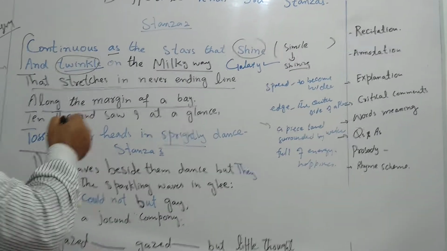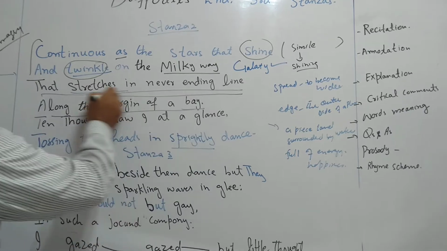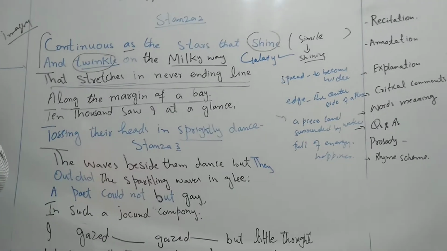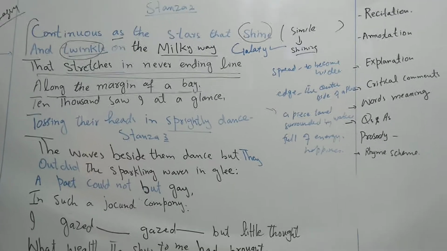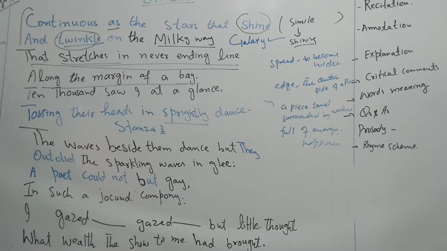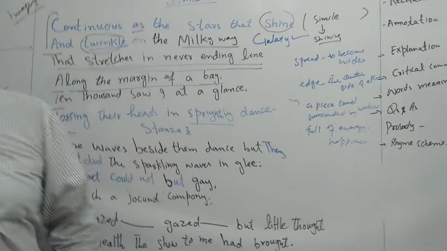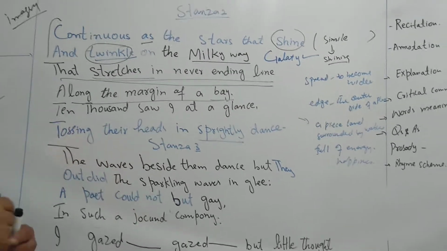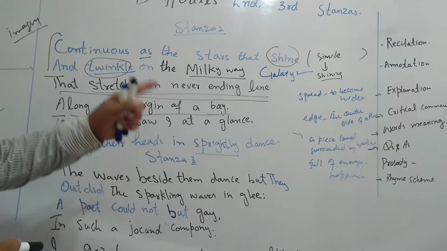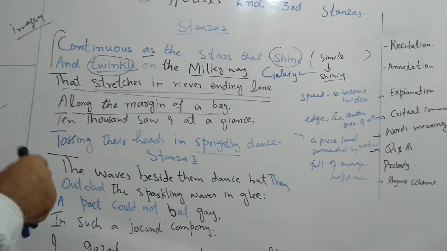So we can say that the poet has used a bit of exaggeration, or hyperbole. Hyperbole is that figure of speech in which exaggeration can be felt.